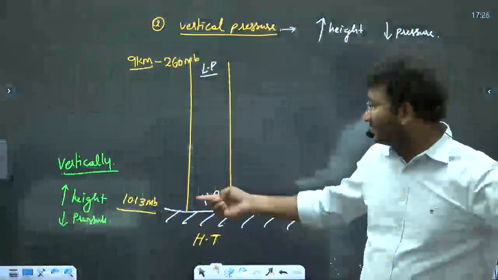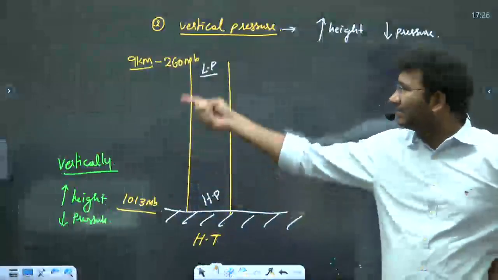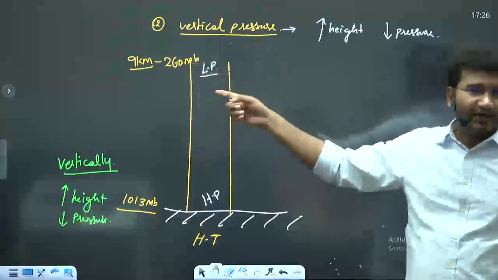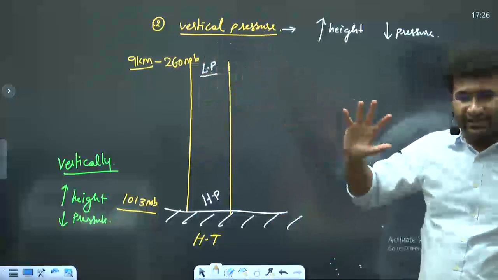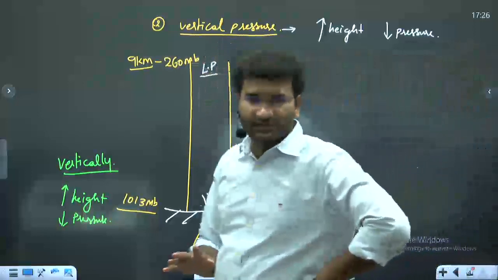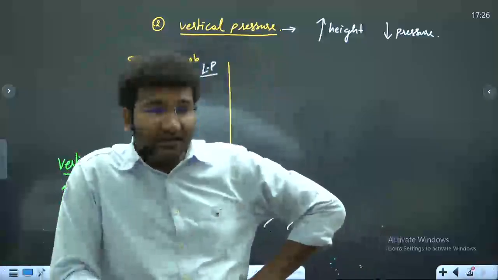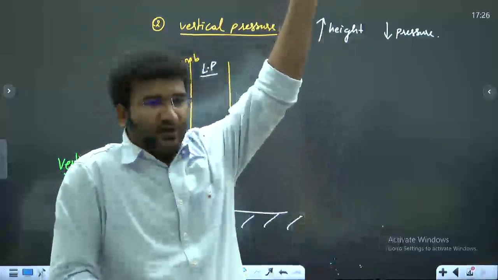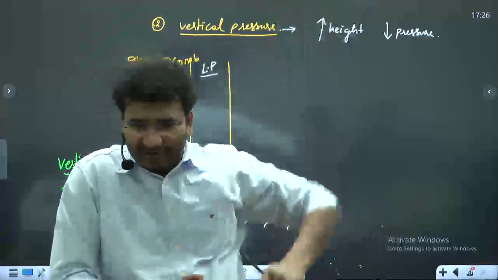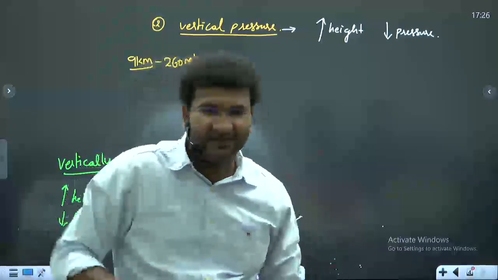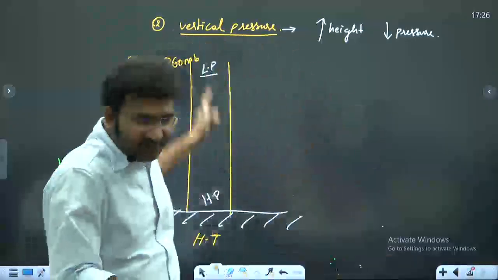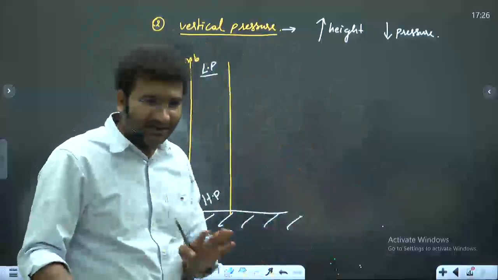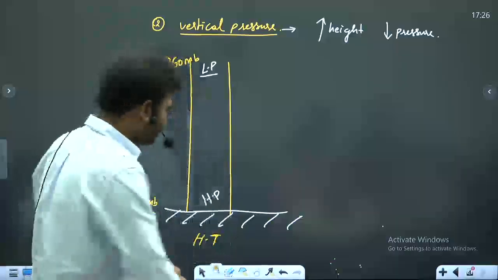But imagine 1013 millibars at this level and 260 millibars, which is near about 600 odd millibars of variation. Now this 600 odd millibars of variation, it is literally you should be ripping off your body and moving up. Everything and anything which is there on the surface of the earth, be it this chair, be it this table, if this is the ideal conditions, all the material should go up with the wind. But it is not happening because